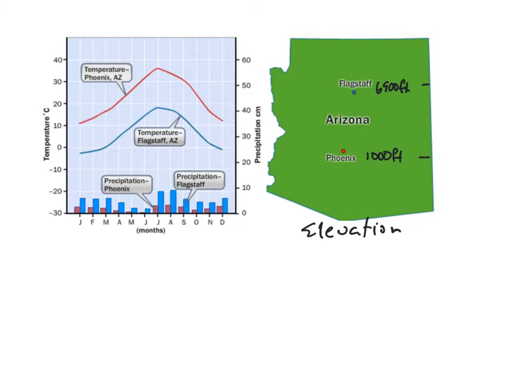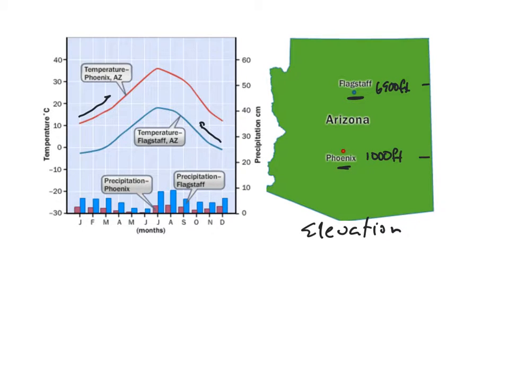And remember we said that the higher up we go, the cooler it gets. So if you go up a mountain, it's going to get cooler the higher up you go. So here, if we go to Mount Charleston, it's going to be cooler up in the mountains than it is down here in the valley. With that elevation change, we would expect temperatures in Flagstaff to be cooler than temperatures in Phoenix. And that's what we see on our graph here, where Phoenix temperatures are shown in red and Flagstaff are shown down here in blue. So we can see that difference.